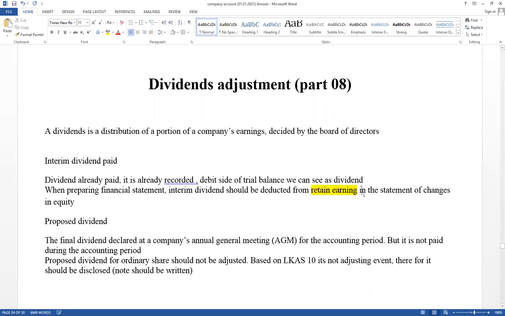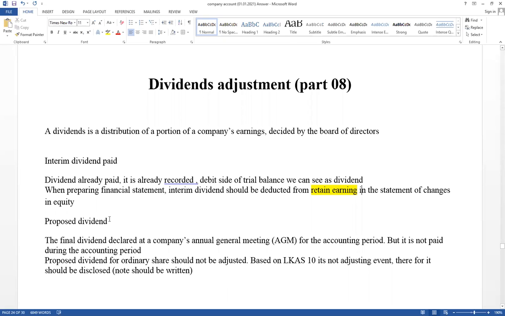This is the thing to keep in mind. Interim dividends mean dividends paid in cash during the accounting period. Cash account credit, dividends account debit. When we prepare the financial statement, that value should be deducted from the retained earnings column in the statement of changes in equity.